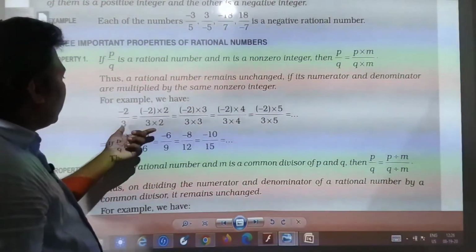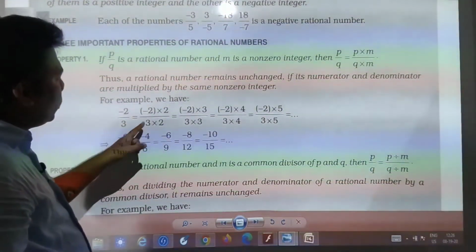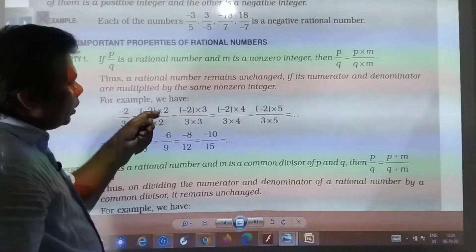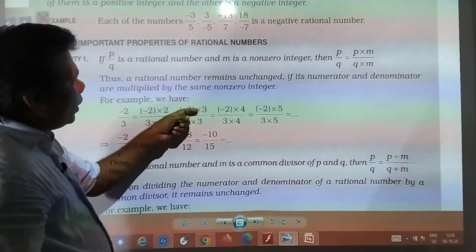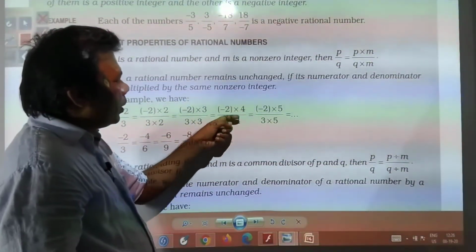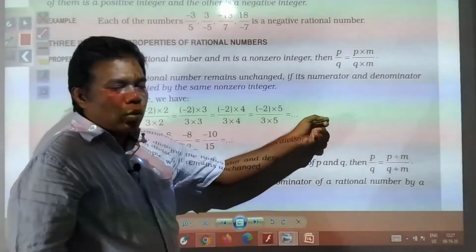For example, we have, you see, minus 2 by 3 is equal to minus 2 by 3, and 2 has been multiplied in both numerator and denominator. And if 3 will be multiplied in both numerator and denominator, and 4 will be multiplied in both numerator and denominator, and again 5, and so on.